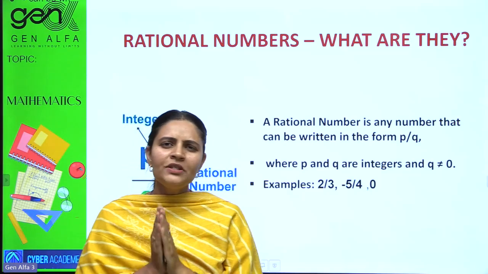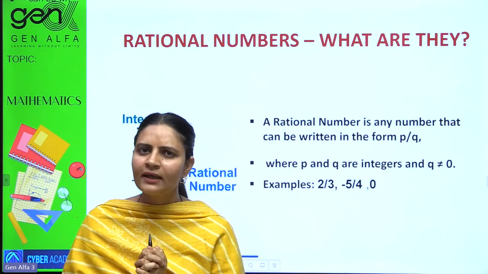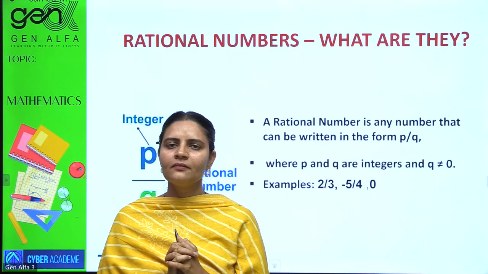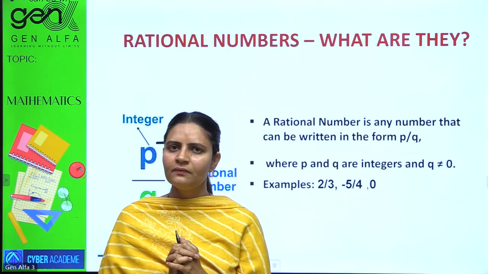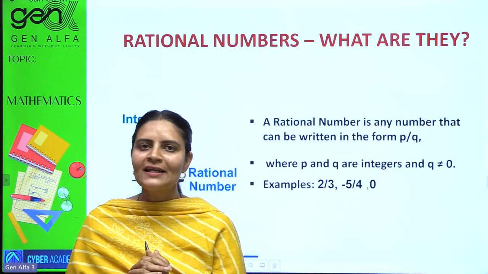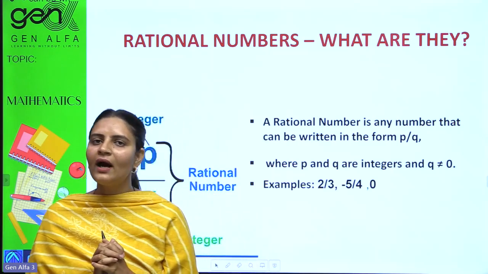Okay. Let me just ask you one question. Fractional numbers can be negative. What do you think about it? Yes or no? No, ma'am. Fractional numbers cannot be negative numbers. Why?